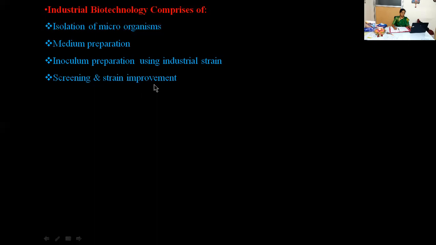Three common methodologies of strain improvement: protoplast fusion, mutation, and recombinant DNA technology. Once we isolate the organism which has given a novel product, that can be known as the isolated mutants. Then those isolated mutants will be exploited for the production of the novel products.